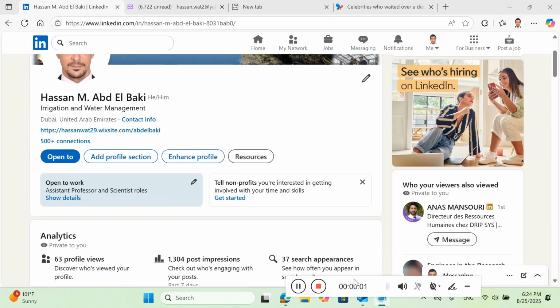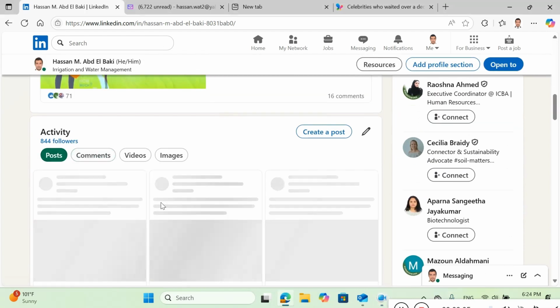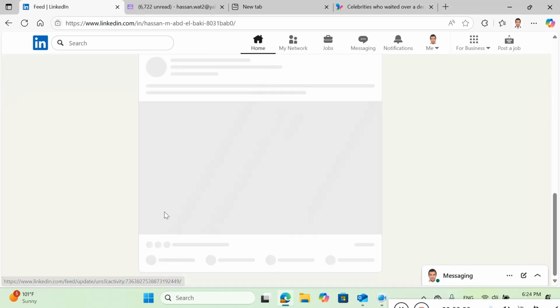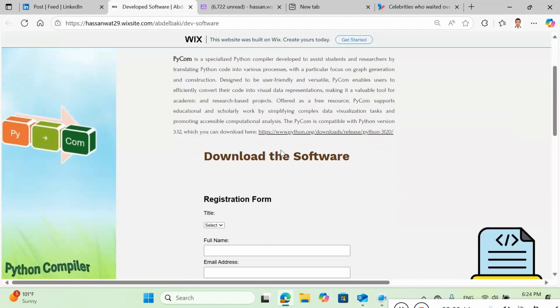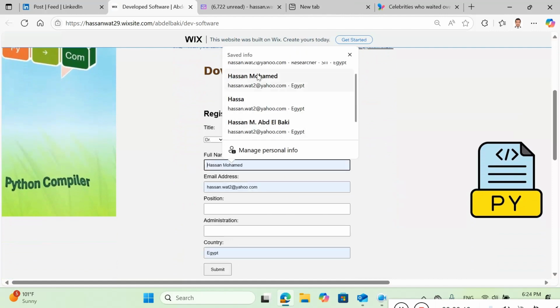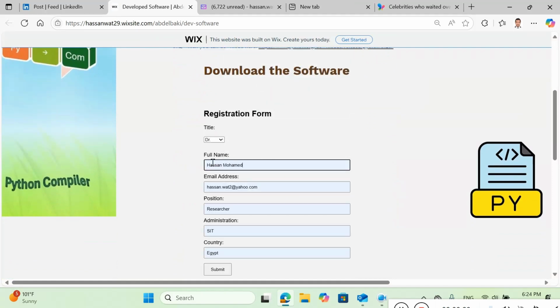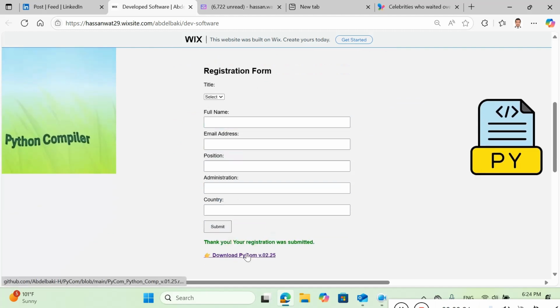Go to my LinkedIn page. Scroll down until you find the Post section. Click on the Post button and select this post. To download the PyCom software, click this link. You'll need to register your information to get the download link. After submitting your details, you'll get access to the download here.